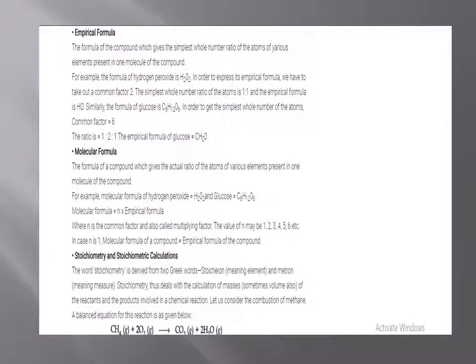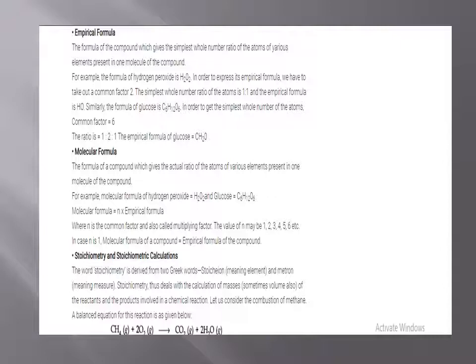Empirical formula. The formula of the compound which gives the simplest whole number ratio of atoms of various elements present in one molecule of the compound. For example, the formula of hydrogen peroxide is H2O2. In order to express its empirical formula, we have to take out a common factor 2.